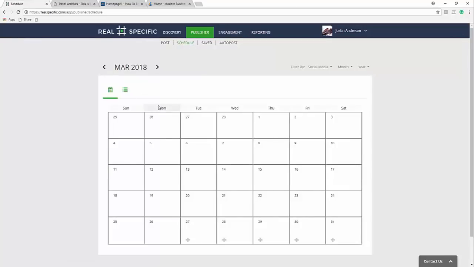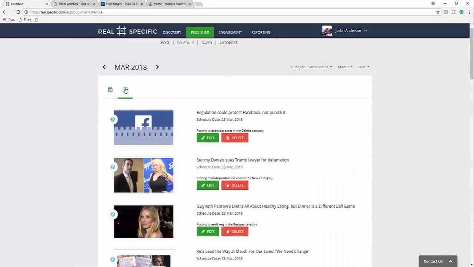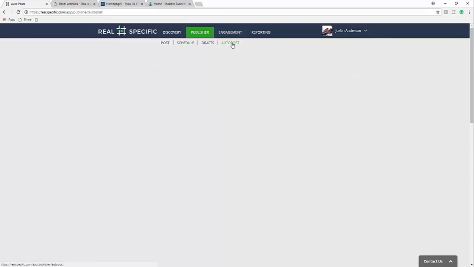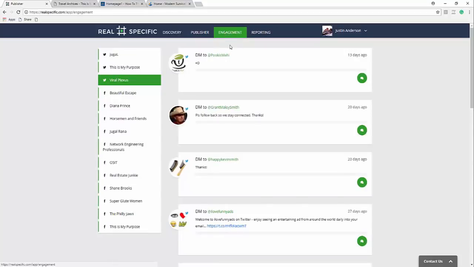Now you're going to see an entire scheduling section where you're going to see all of my upcoming articles. Give it a second. I have a ton coming through. I can look at it in more of a list mode where I can edit them before they go out. I can set up all of my auto posting. Now, if somebody comes in and comments on one of my pages or sends my page a message like a DM, all up in my DMs, right? If they send me a DM, I can actually manage that directly from here. So I don't actually need to leave this dashboard. So that's the concept here, is we don't want them to have 15 different moving parts. We want to give them one unified white hat, automated, easy to use solution.